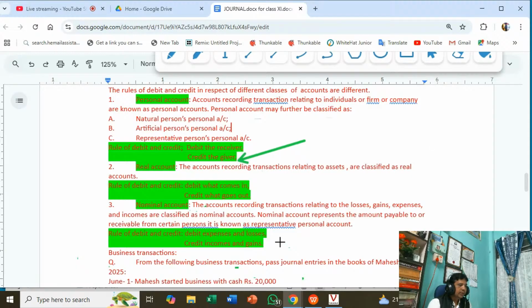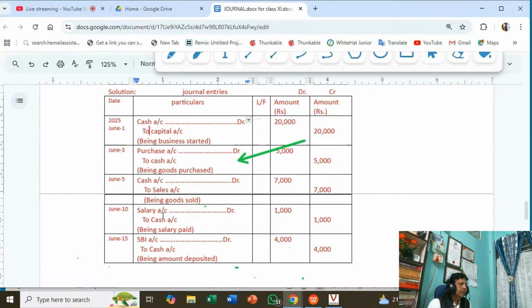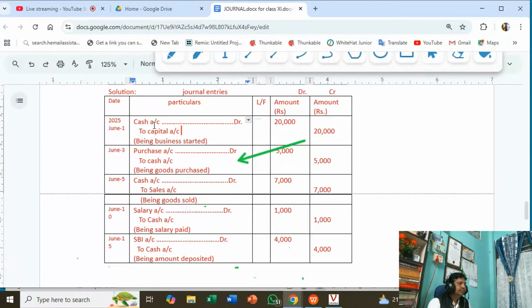So you can write here Mahesh capital account, or simply capital account. Cash account is a real account, and the real account rule is debit what comes in, so it is to be debited.